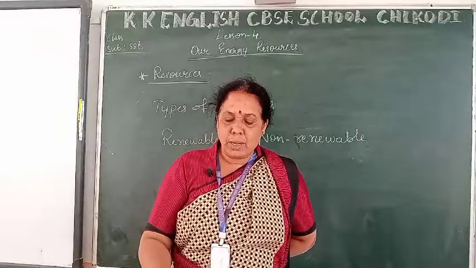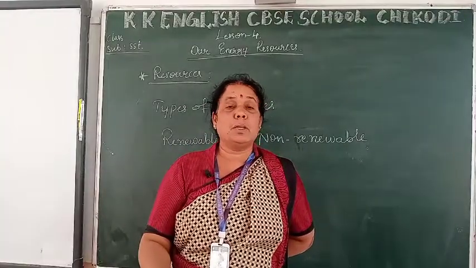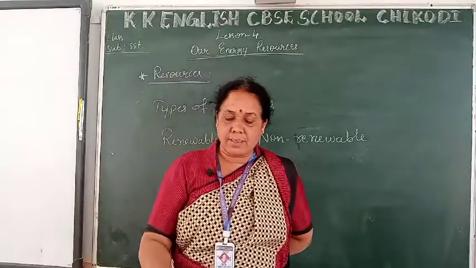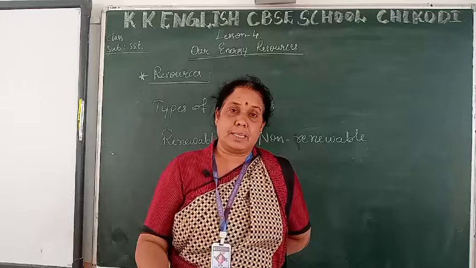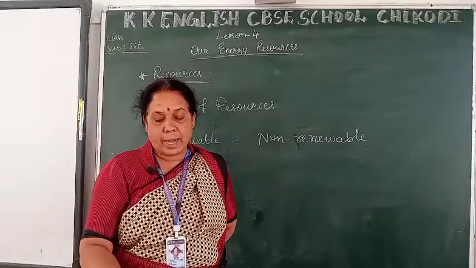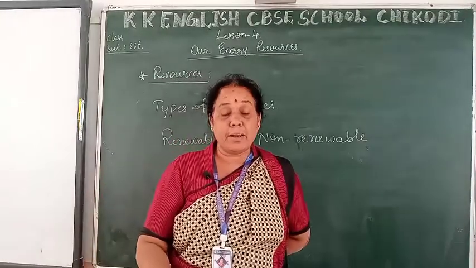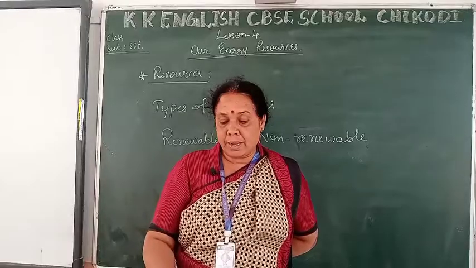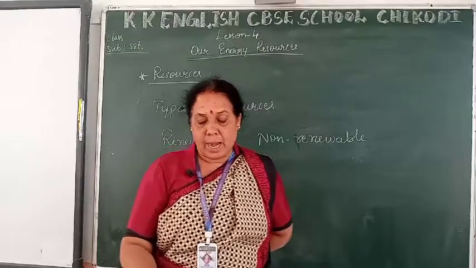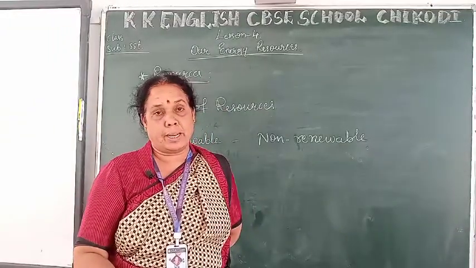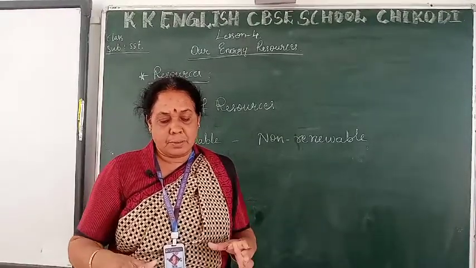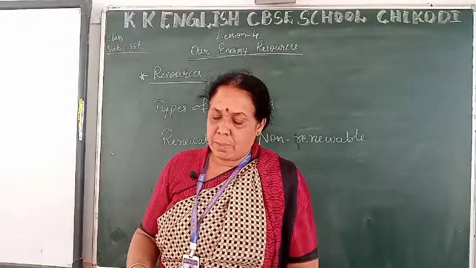Second, wind is also used to generate electricity using windmills. And third, river water and tides are used for generating electricity. Then biomass energy is derived from organic material that comes from plants and animals. For example, agricultural waste like cow dung biomass is used for heating and cooking, especially in rural areas. So these are the uses of the renewable resources.